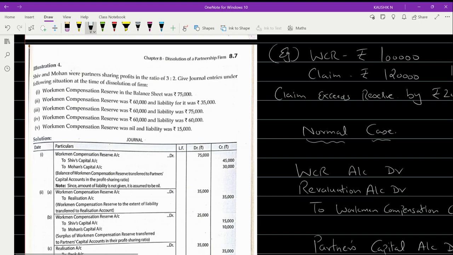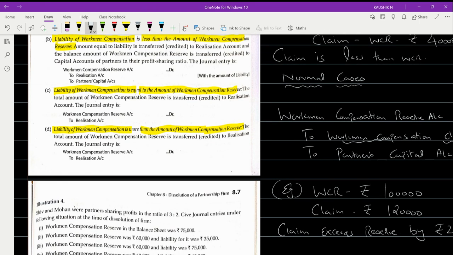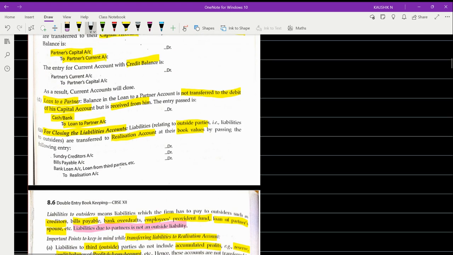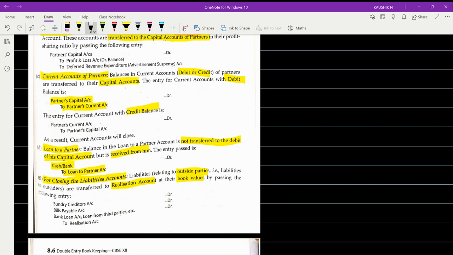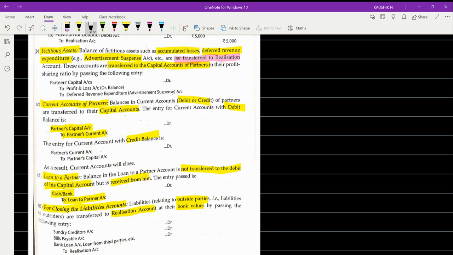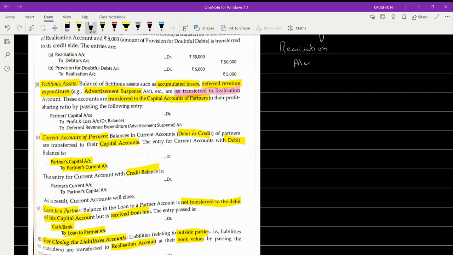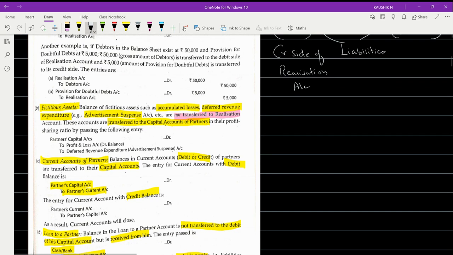Okay, first. And here if you see, they are mentioned as the same. WCR account is debited to realization account. Whatever the maximum amount that you have in the realization, it will be taken off because there is a usage of this reserve. So that's what they said here. In one of the points, the reserves will also be transferred. It is not only the assets or other liabilities, even the reserves will be transferred. As they said, whatever reserve you have will be transferred. If the reserve does not have any usage, then it will be distributed to the partners in full.